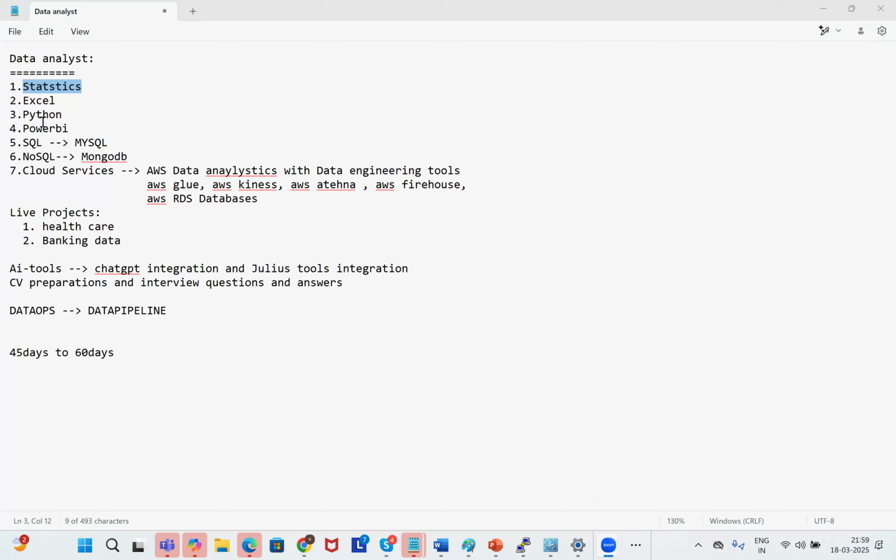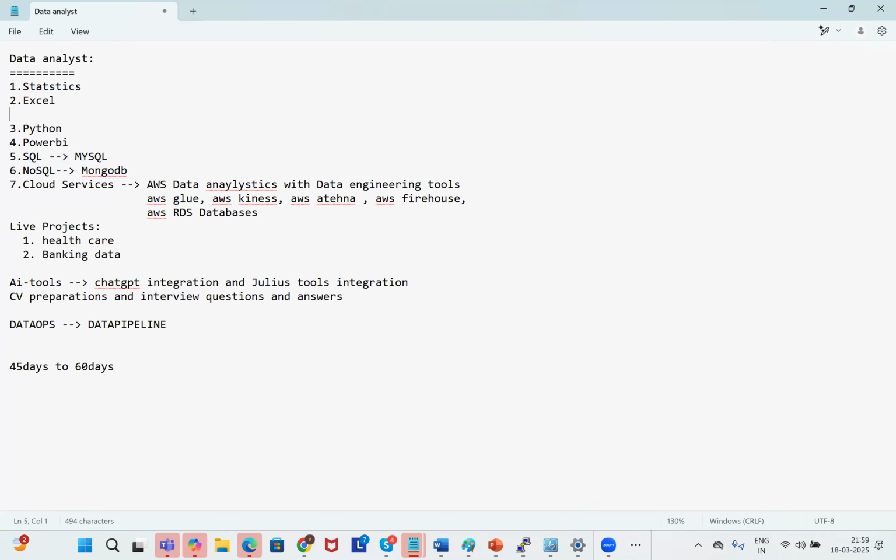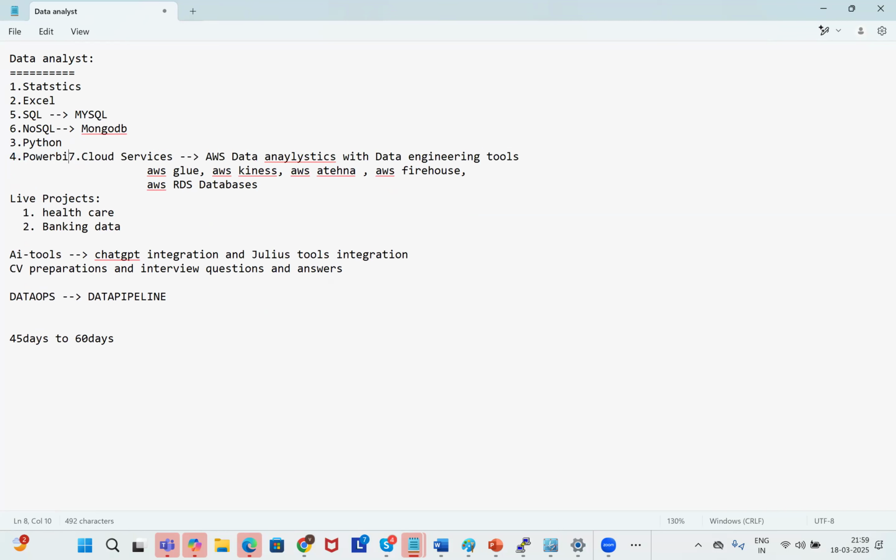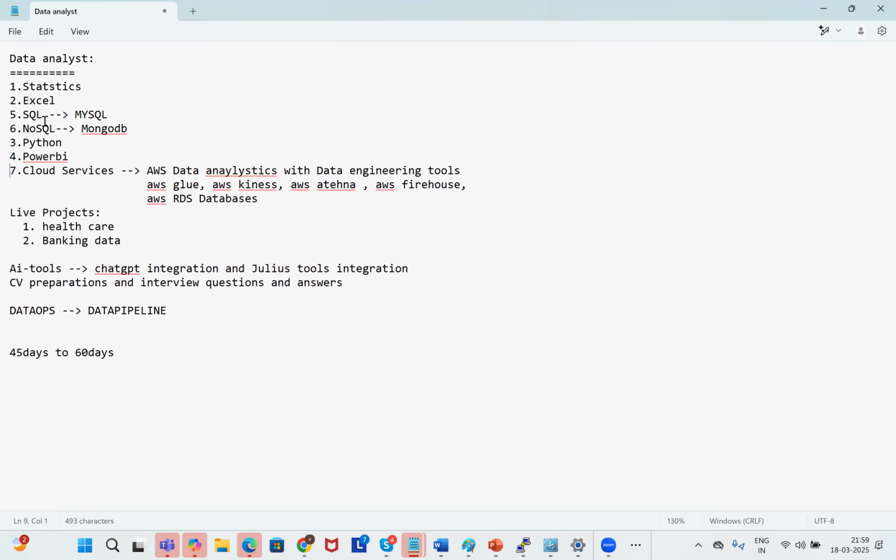This is just sequentially maintained here. After Excel, actually, these two things will be done, because we should know completely end-to-end, right? So that's why after statistics, Excel, SQL, NoSQL is very important. Then even after that, Python, Power BI are mandatory. SQL is very important.